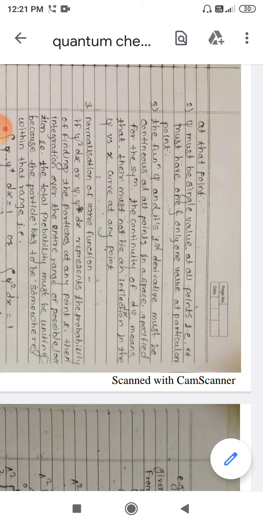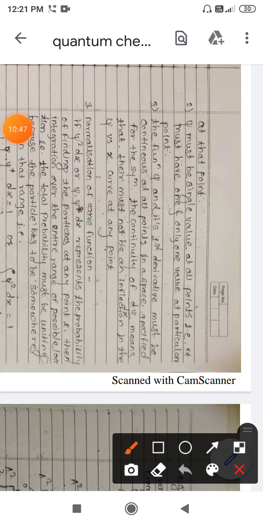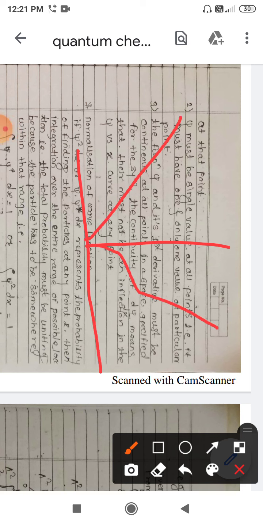What graph will you expect for this function? We'll expect a graph like this. It can have both the values. For the earlier function it was a straight line passing through the origin, not a zigzag line.